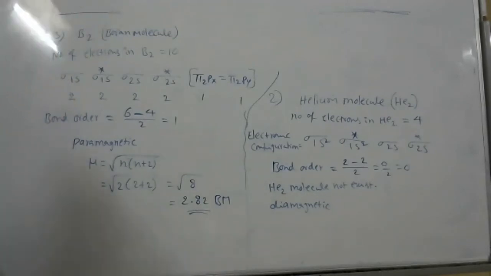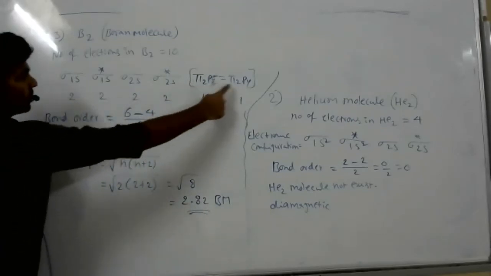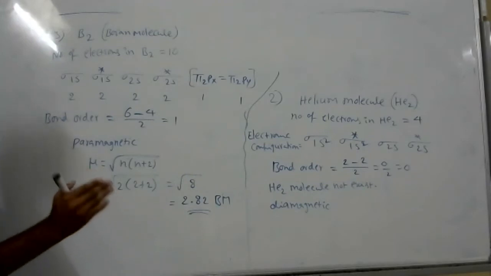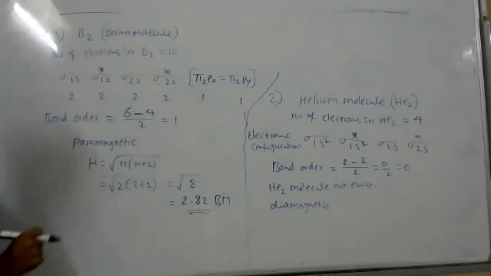So how is it 6 minus 4? Count the number of electrons. So this is bonding, this is also bonding, these two also bonding, no? We are differentiating bonding and anti-bonding with star marks. If star mark is there, that is anti-bonding.